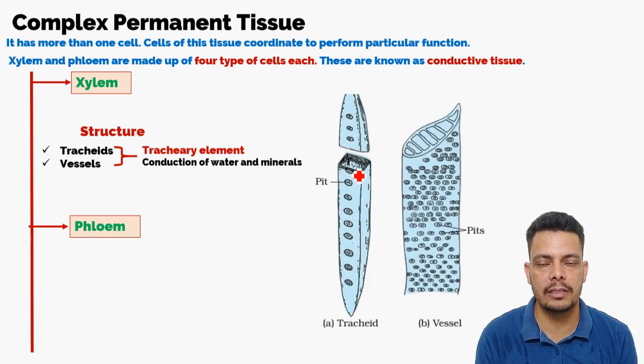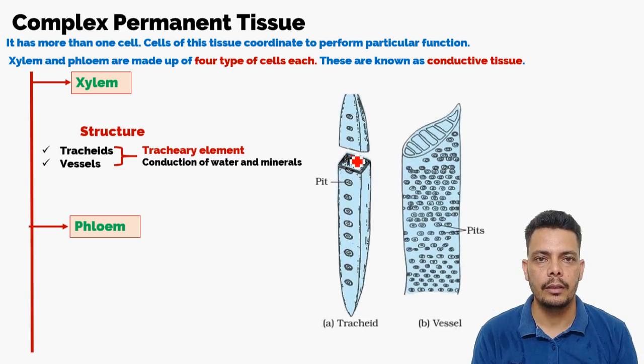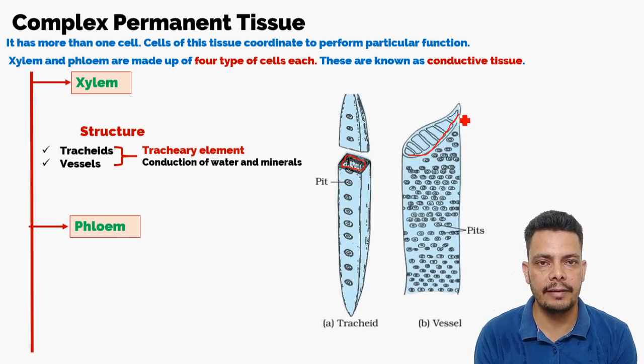So let's understand the difference in structure and how they conduct water. As you see, in tracheids there is a narrow lumen. Narrow means they are pointed at the ends, and there is a very narrow space through which water can pass. And in vessels, it is a somewhat broader lumen, meaning the inside surface area is broader. In the tracheids, the pits are relatively large in size but fewer in number. In the vessels, the pits are more in number but small in size.